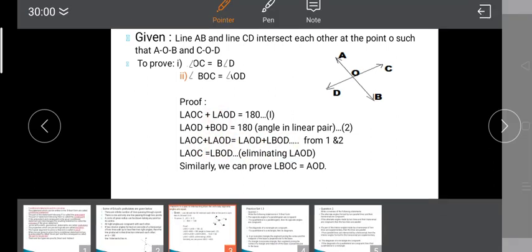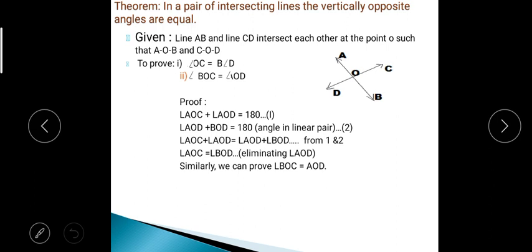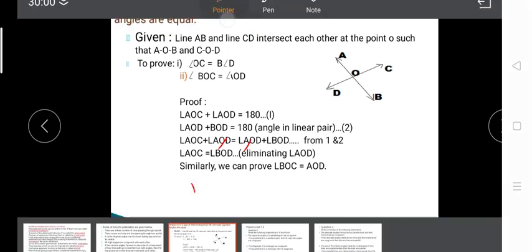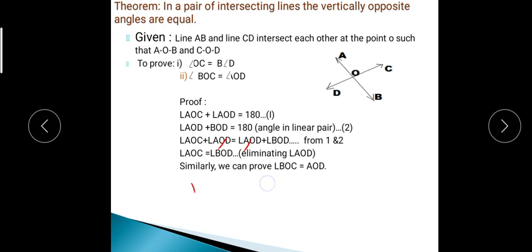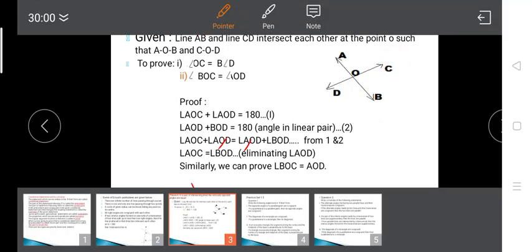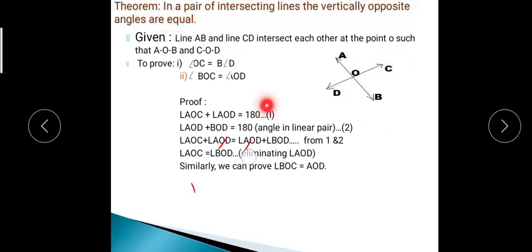If you observe both sides, angle AOD cancels out, and what you will get is angle AOC is equal to angle BOD. Similarly, we can prove that angle AOD is equal to angle BOC. So the theorem is simple: this is the first theorem for your syllabus. In a pair of intersecting lines, the vertically opposite angles are equal.